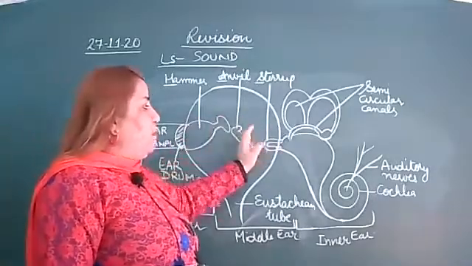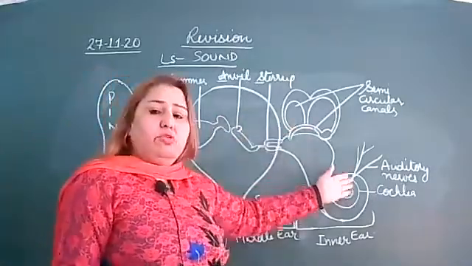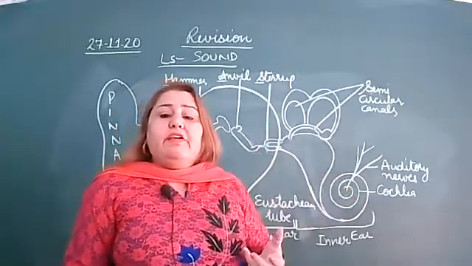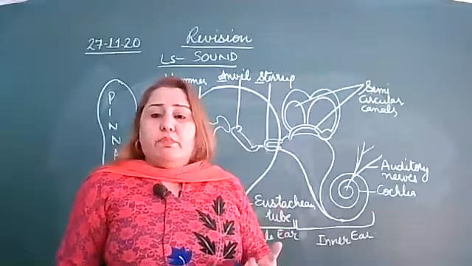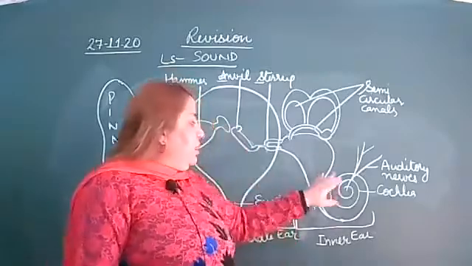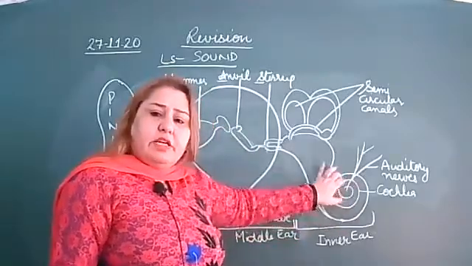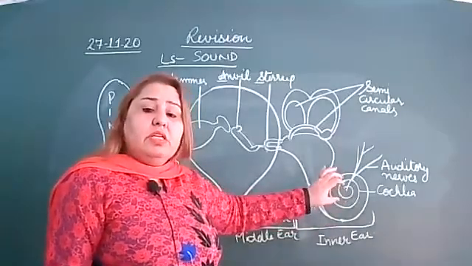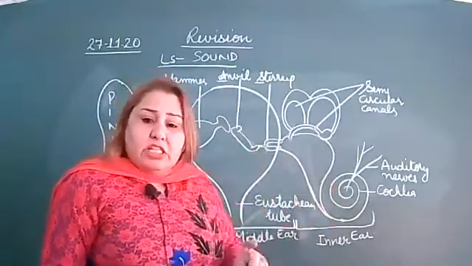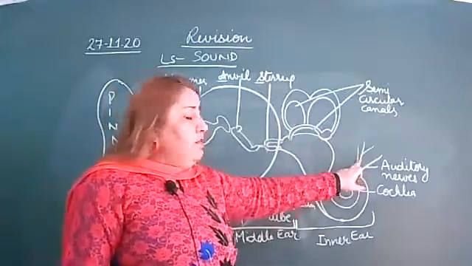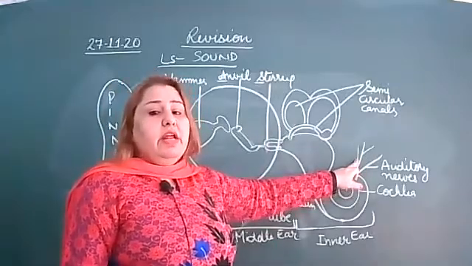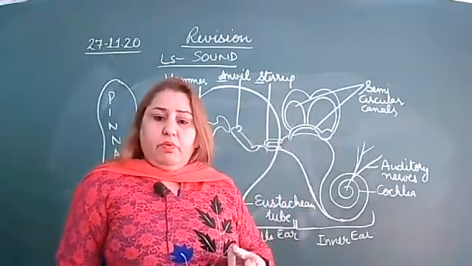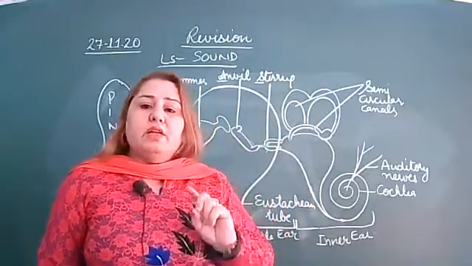Then they pass these vibrations to the cochlea, right? Cochlea receives these amplified vibrations from the three bones, and very small sensitive hairs present on the cochlea convert them into nerve impulses. These nerve impulses are carried to the brain with the help of the auditory nerve, and then the brain decodes these nerve impulses into the specific sound.